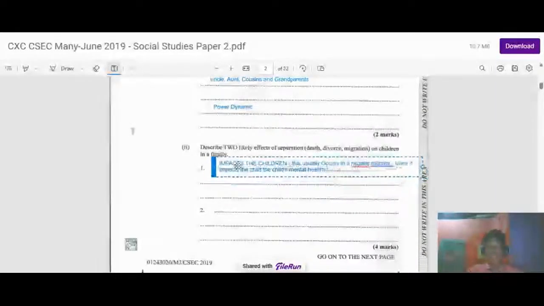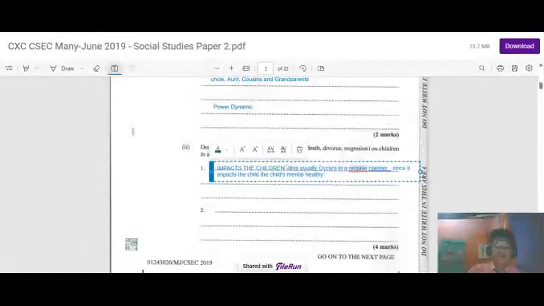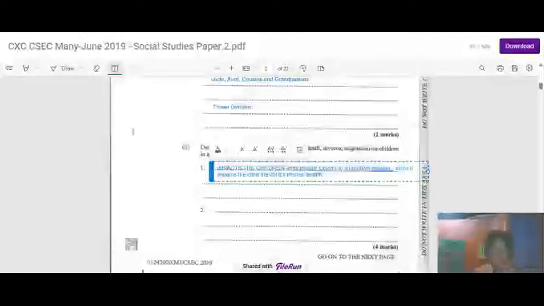The children face it in the most negative manner possible, since their parents have always been loving and caring, and all of a sudden they're breaking up. That could quite negatively affect the child's mental health, and children are usually psychologically impacted by such incidents.